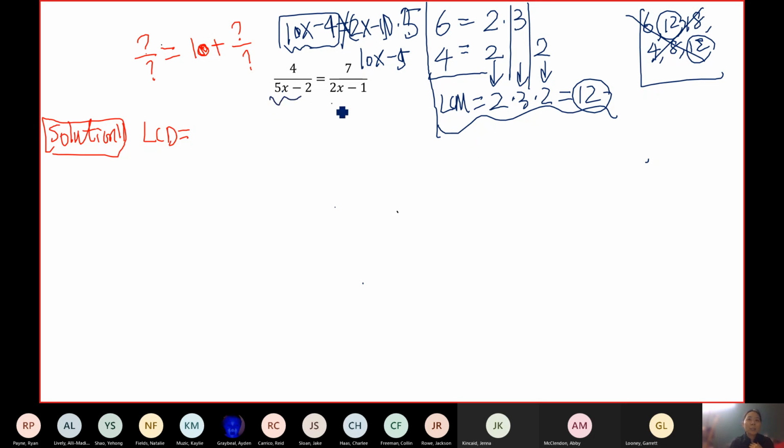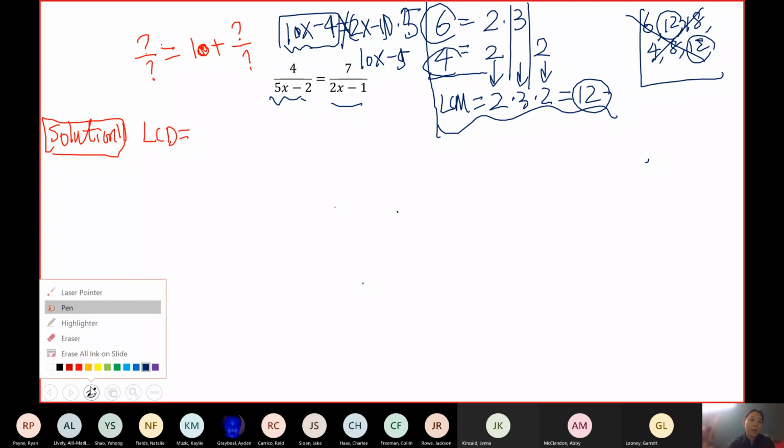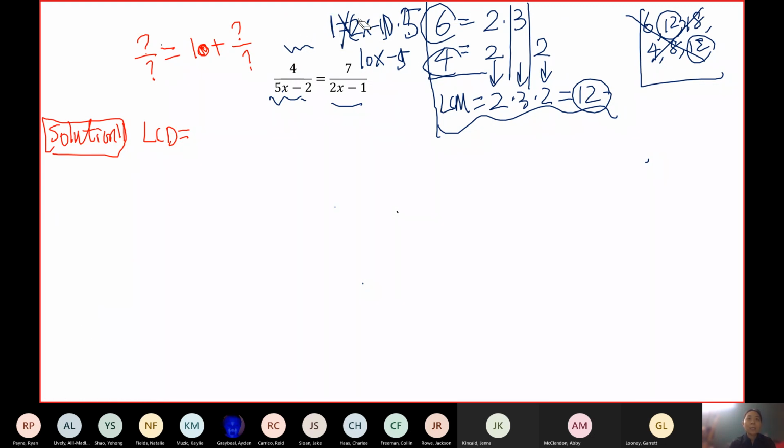When you have expressions, it's not going to be as easy as numbers. When you look at numbers, you will say, oh, 12. Most of the students can tell. But when you look at expressions, it's not that easy anymore. You can't just say, oh, I think it's 10. You have to verify it. And actually, after we verify it, it's really not the least common denominator.